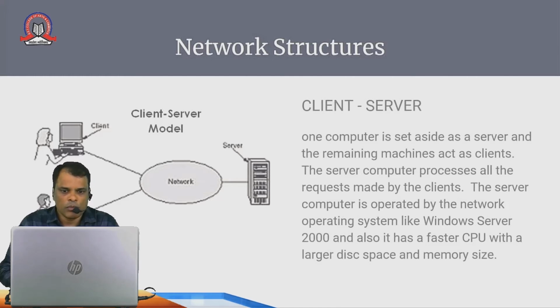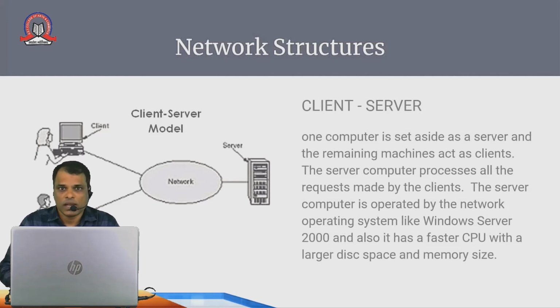The server computer processes all the requests made by the clients. The server computer is operated by a network operating system like Windows Server 2000, and it also has a faster CPU with a large disk space and memory size. Whatever operating systems we are using in our computers are usually Windows. So for a server, there is a different operating system, and the name of that operating system is Windows Server 2000.